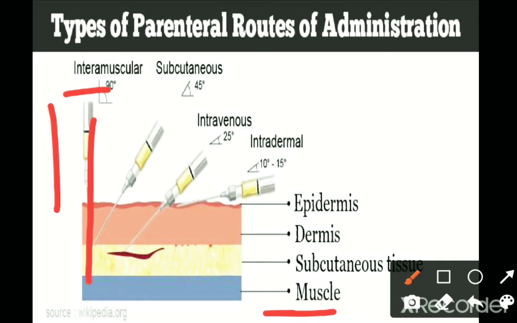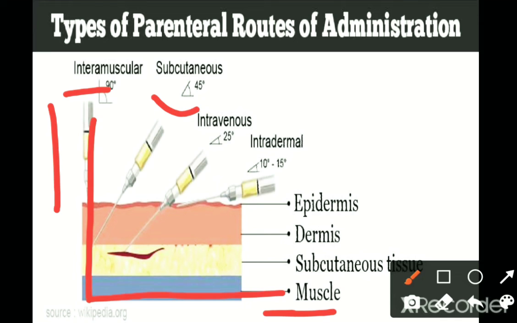So this is muscle, intramuscular. When we want to give the drugs to the muscle, at that time we have to give the injection at 90 degrees.